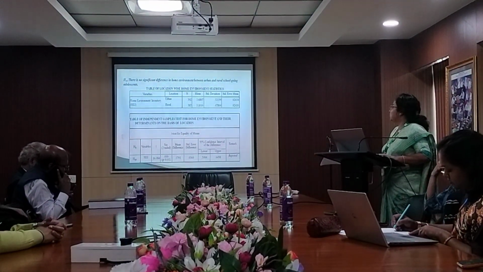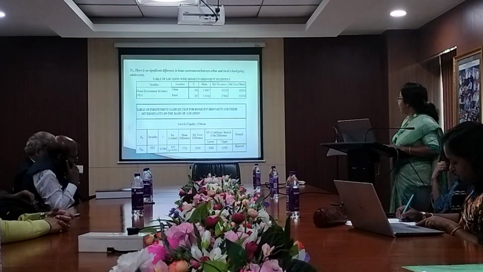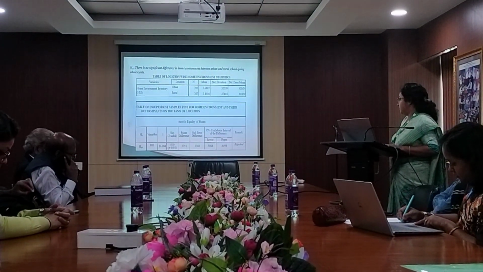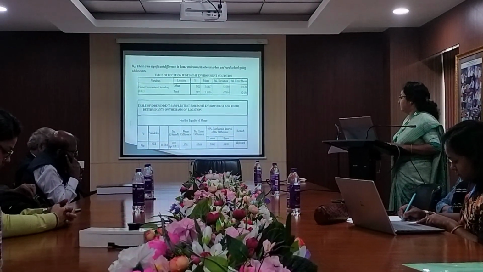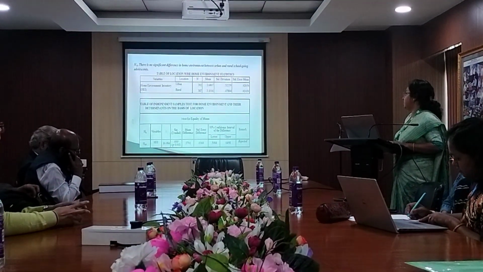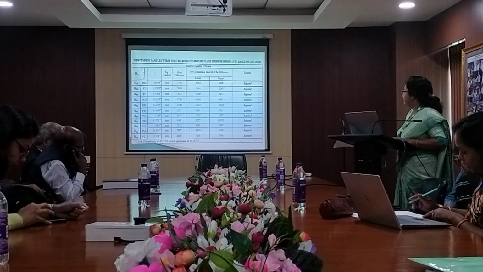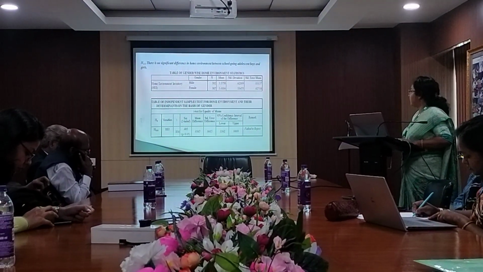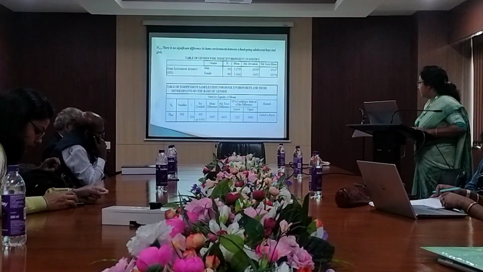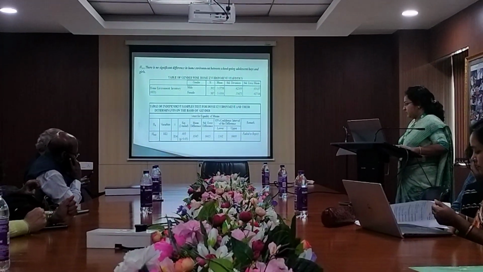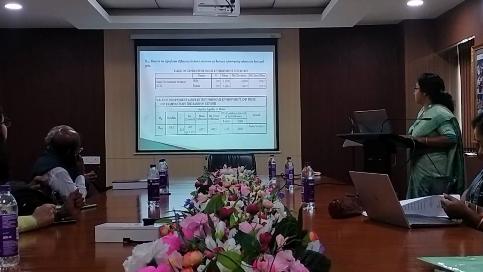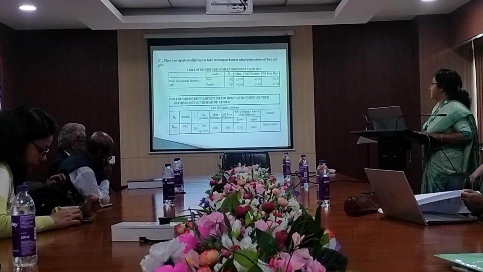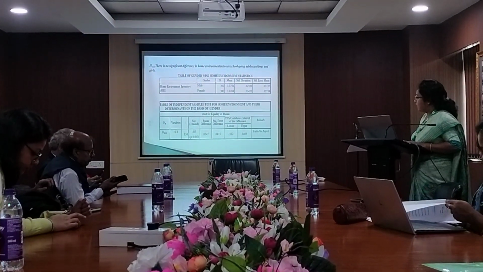Null hypothesis 9: there is no significant difference in home environment between urban and rural school-going adolescents. Their p-value is also less than 0.01, so the null hypothesis has been rejected. So you can say that there is a difference in home environment between urban and rural school-going adolescents. Null hypothesis 10: there is no significant difference in home environment between school-going adolescent boys and girls. This p-value is greater than the 0.05 level of significance, so the null hypothesis has failed to be rejected. So you can say that there is no significant difference in home environment between adolescent boys and girls.